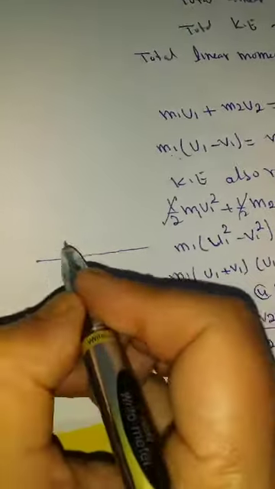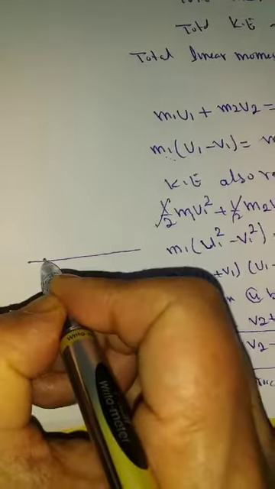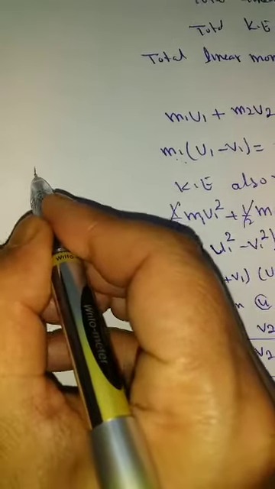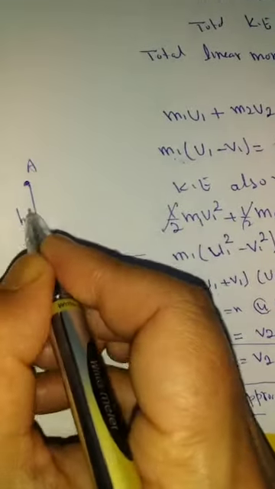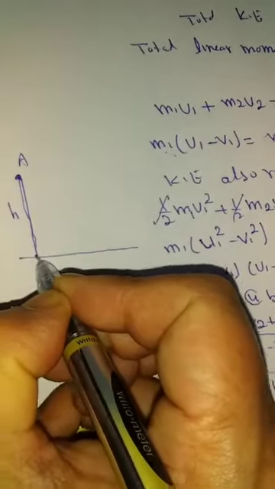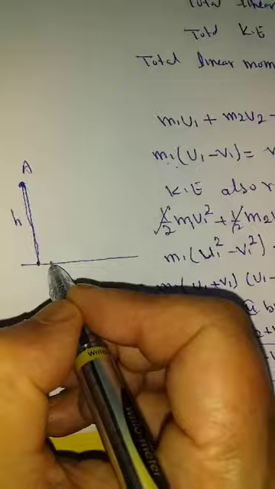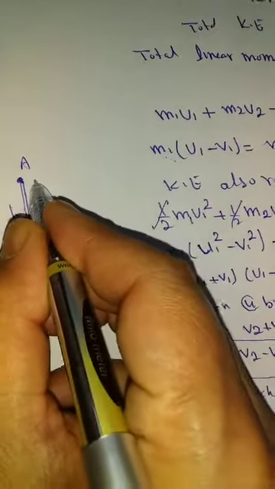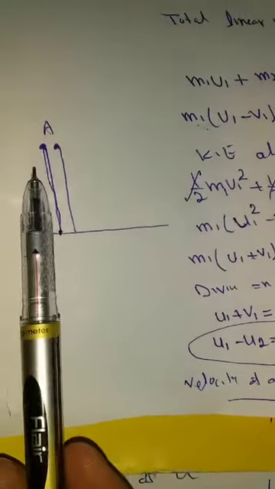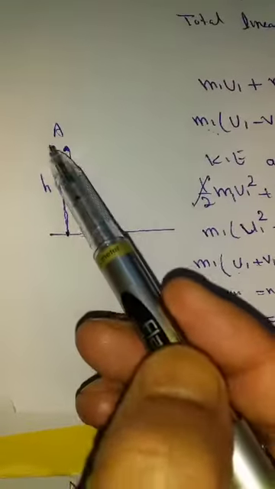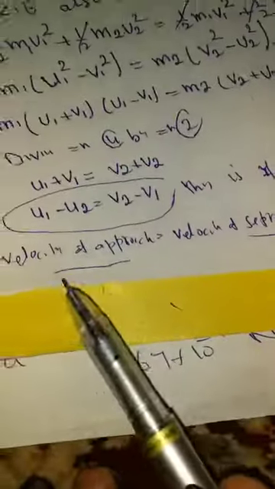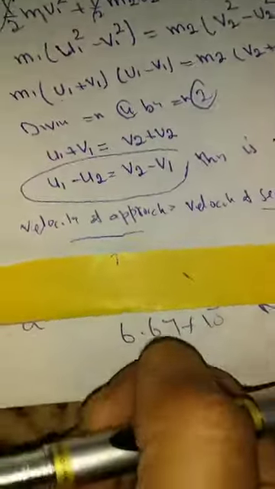That is why, in yesterday's class, I explained that if a body is dropped from point A at a height h above the surface, in elastic collision when it falls on the ground, the earth rebounds it back at the same height. That is why, when the rebound height is the same, this is called elastic collision. This means relative velocity of approach is equal to relative velocity of separation.